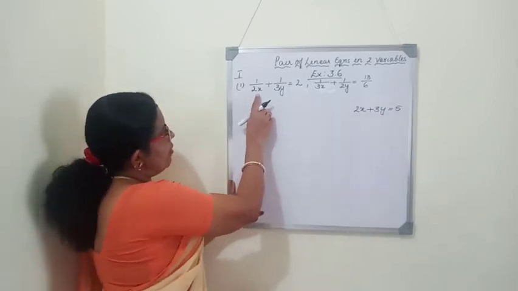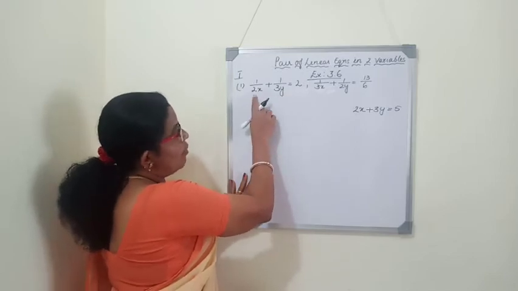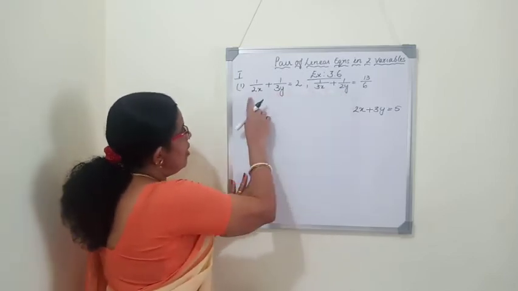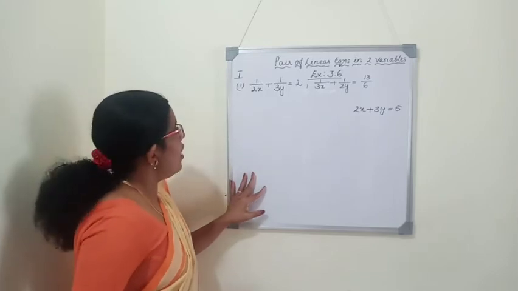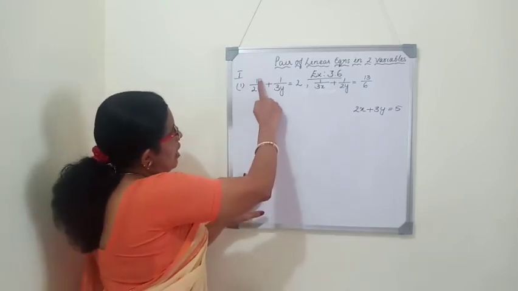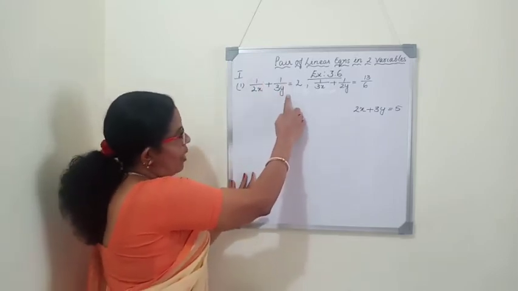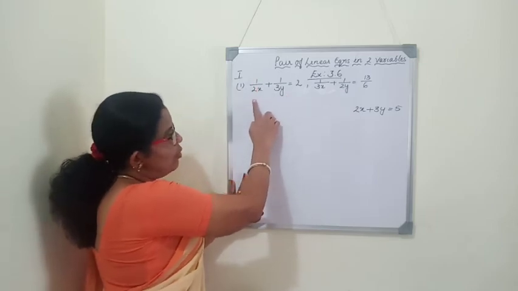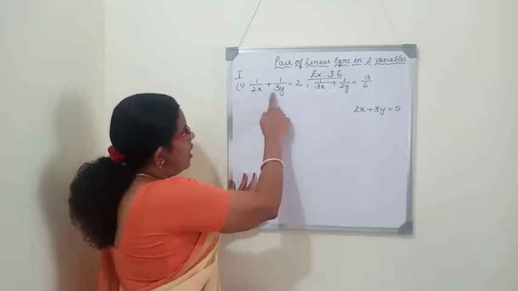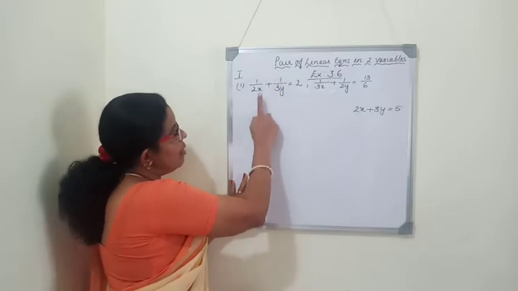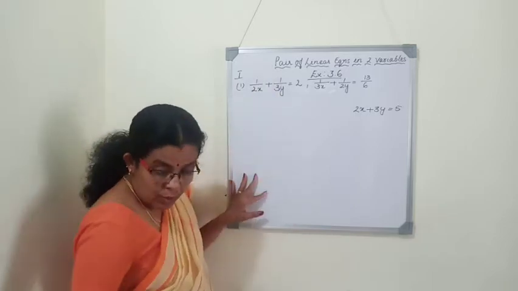But in this question, x and y, both the variables are there in the denominator. So here what we have to do is convert this. That is, actually it is 1 by x and 1 by y. This we will change into a normal variable, that is, a variable we want in the numerator. Then we will do the sum.